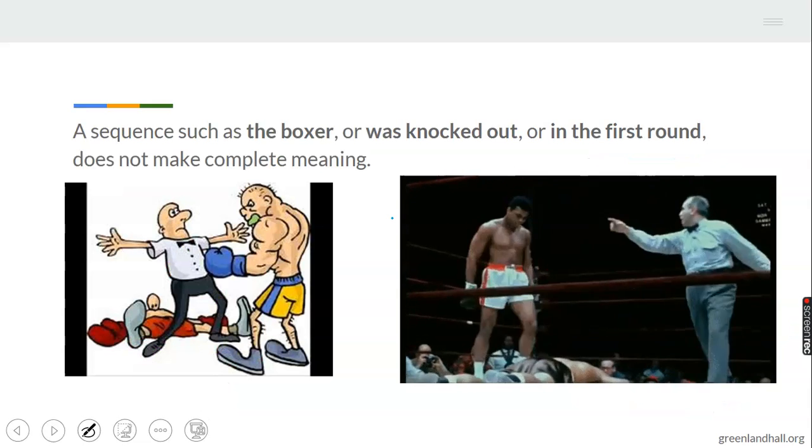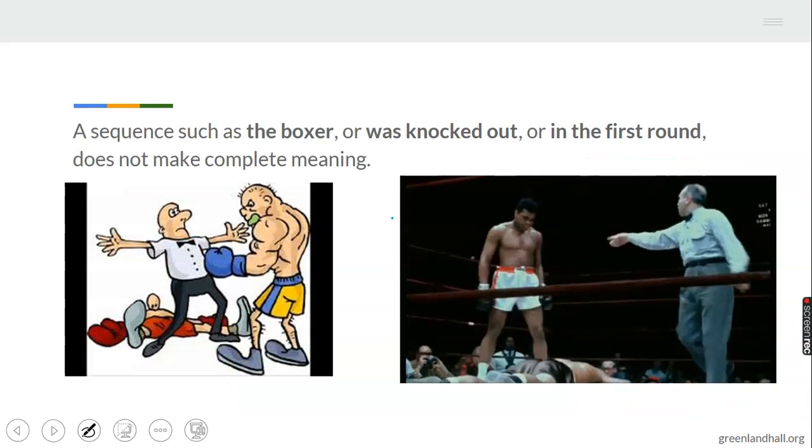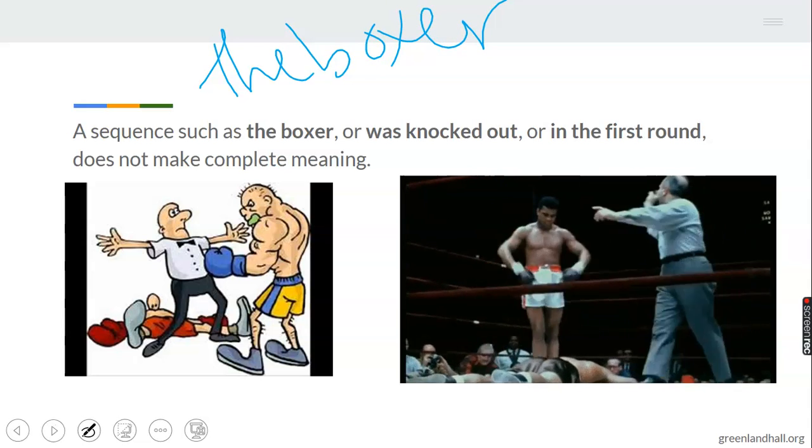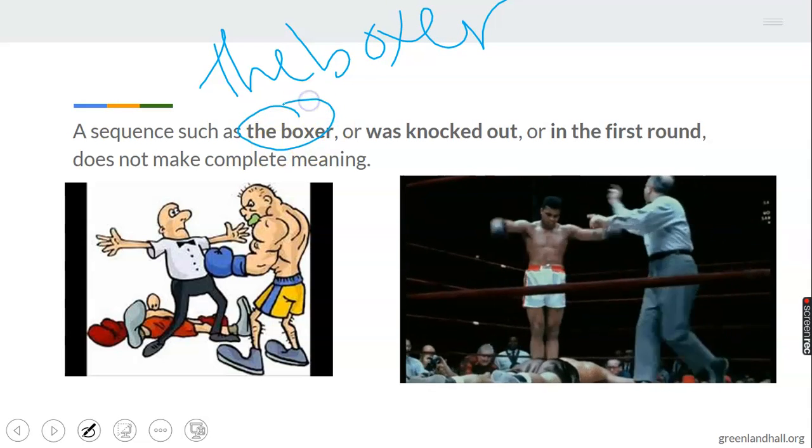Now, for example, someone could just walk up to you and say, "The boxer." Someone just comes to you and says, "The boxer." Which boxer exactly are you talking about? Are you talking about Muhammad Ali? Did you tell us something about him? You just came up and you said, "The boxer." Does that make sense to you?